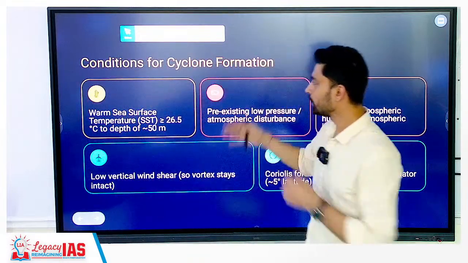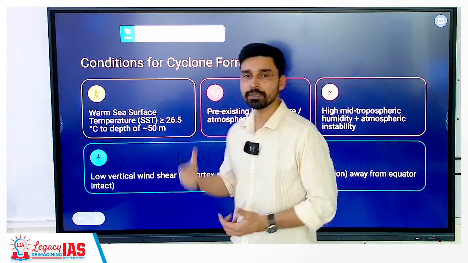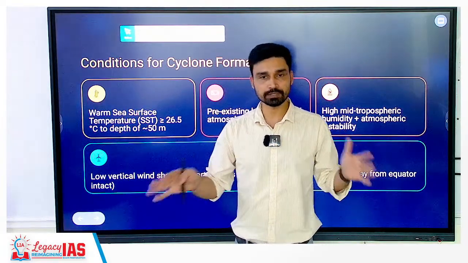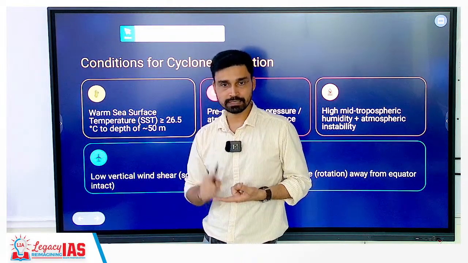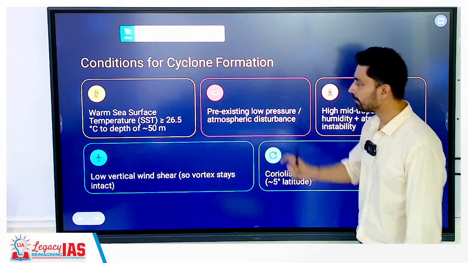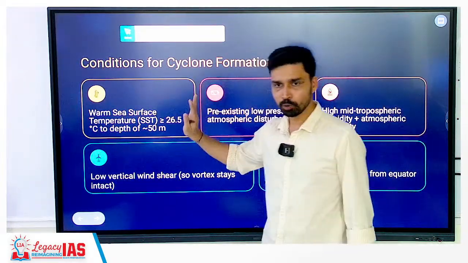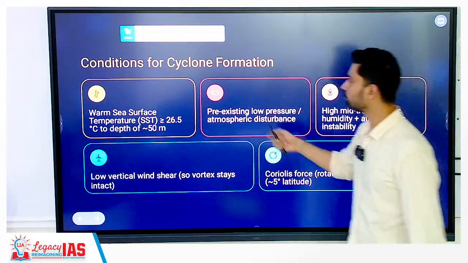Again the same thing, 5-6 conditions we have discussed in class. One is sea surface temperature. First of all, tropical cyclones require which kind of surface? Only sea surface. Temperate cyclones can form over both land as well as sea. Tropical cyclones only develop over sea surface, and that too when the temperature is somewhere about 26-27 degrees Celsius, in that range. Plus second, what do you require?